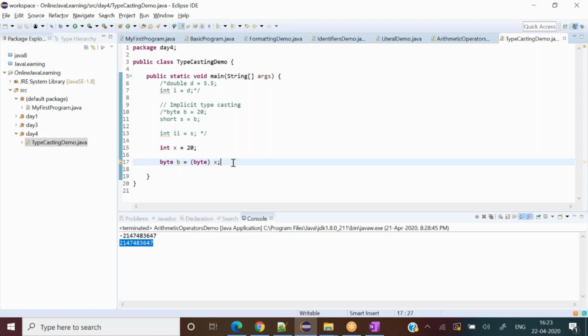So this contract we have bound. We are saying to the Java Virtual Machine, I know about my code. I know that I'm not putting in a far bigger value, and I am ready to pay the consequences of whatever casting I'm doing. Whenever we go from the bigger value to the smaller value, it is called explicit typecasting, where the developer has to explicitly typecast. Did you get the point I tried to say?